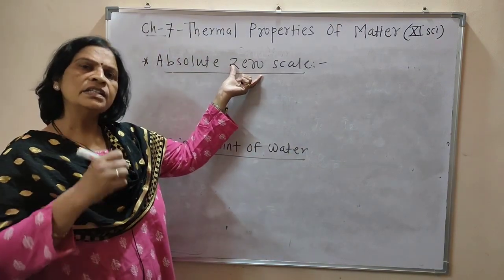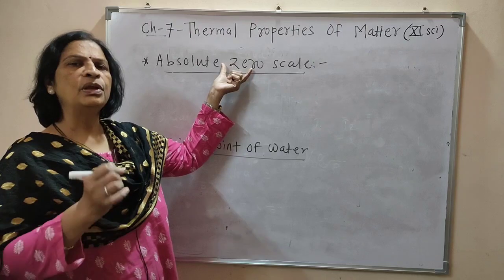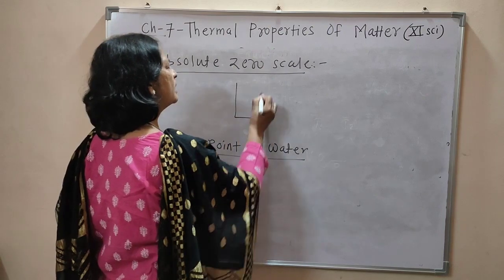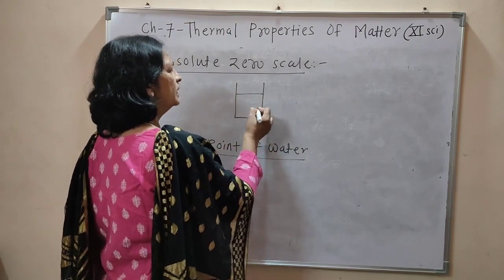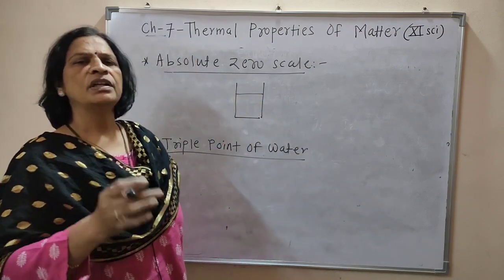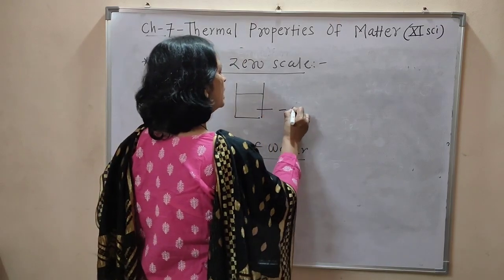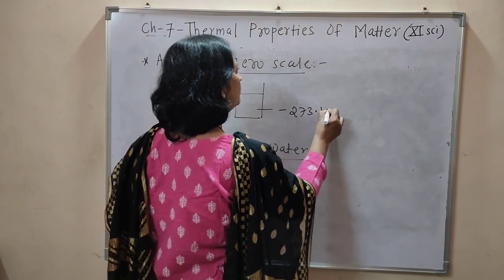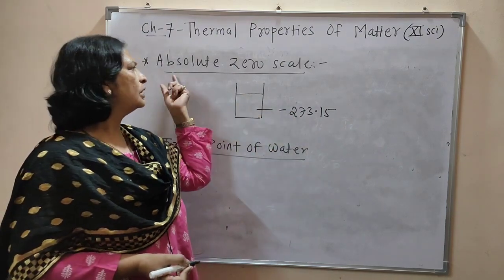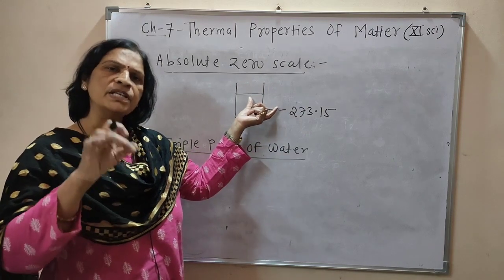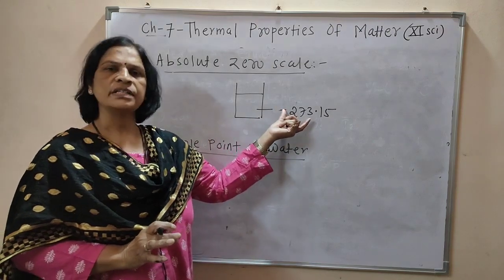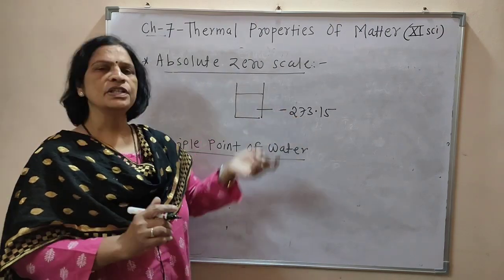Absolute zero scale is a temperature below which it is not possible to cool any substance, meaning that is the lowest temperature. We know that if the temperature becomes 0 and after that becomes -1, -2, up till it becomes -273.15, that temperature is called absolute zero scale.